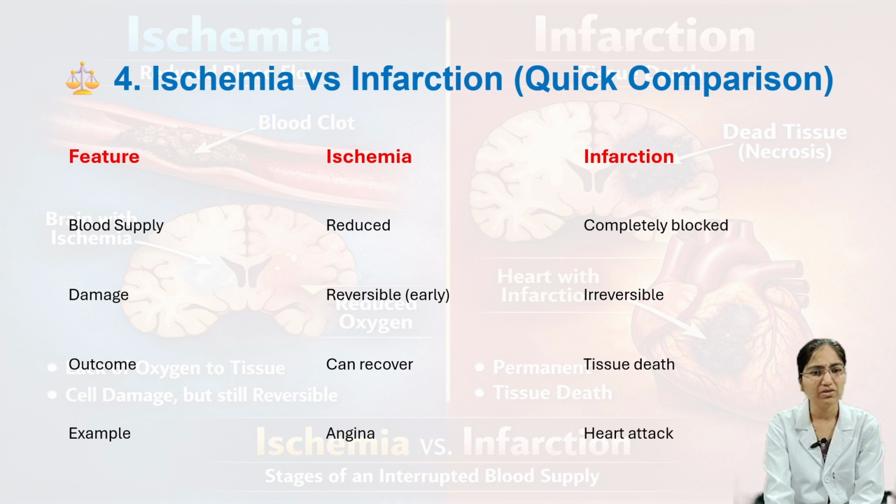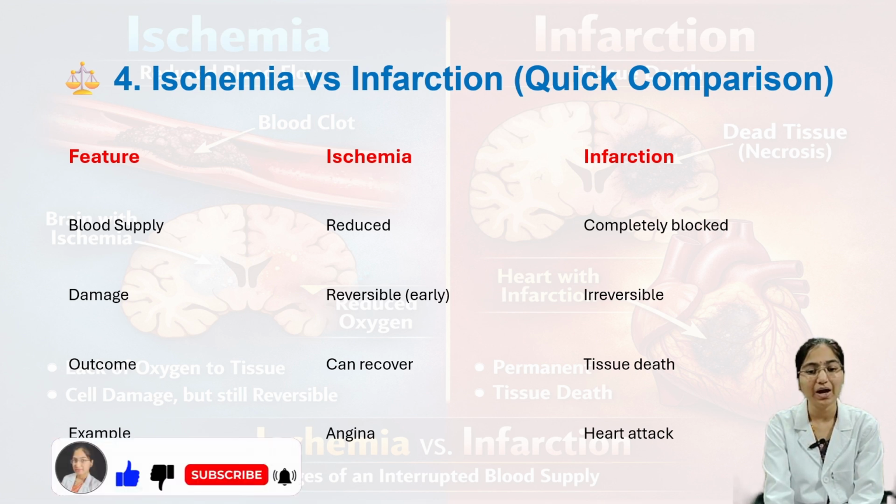We'll see here ischemia versus infarction. What happens here? We'll see first blood supply. In ischemia, there is reduced blood supply. In infarction, it is completely blocked. And then damage. In the case of ischemia, it is reversible. In infarction, it is irreversible, can't change. And then outcome: in ischemia it can recover, and in infarction, tissue death will be present. For example, in ischemia, angina can happen, and in infarction, heart attack we see.